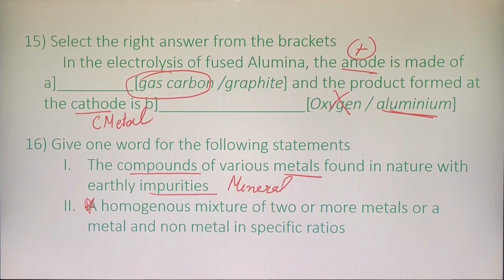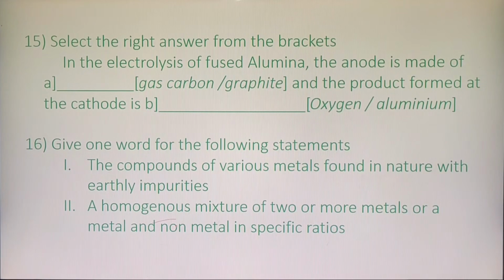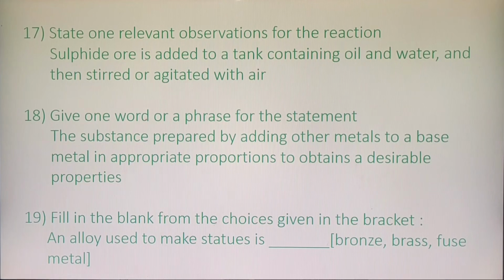A homogeneous mixture which has two or more metals, or a metal and a non-metal together. The answer is alloys. Clear? So alloy is a mixture of either two or more metals, or a metal and a non-metal in a specific ratio.